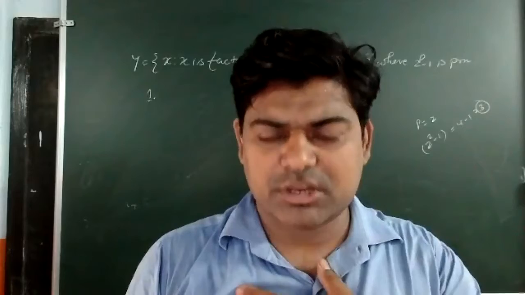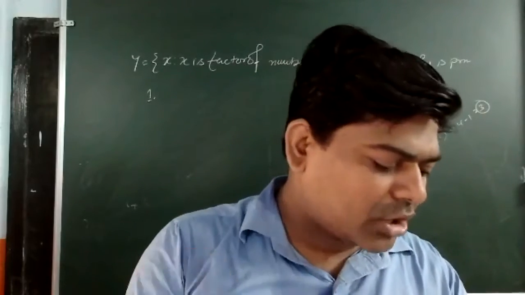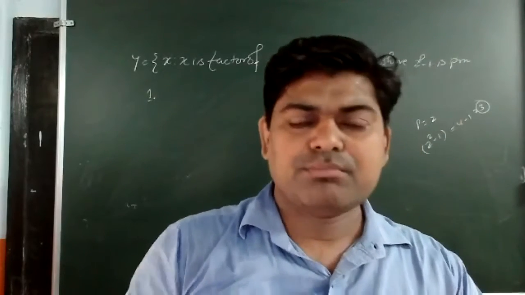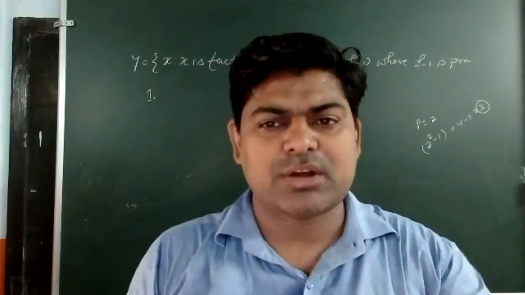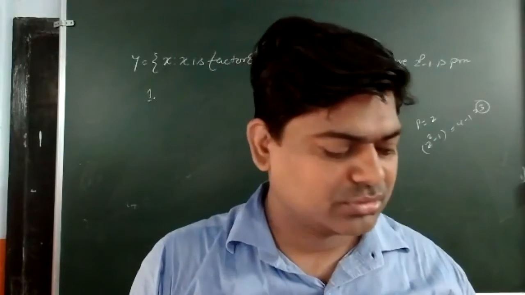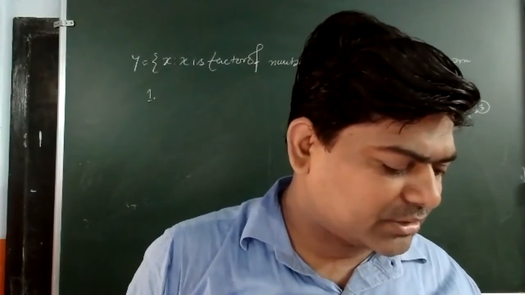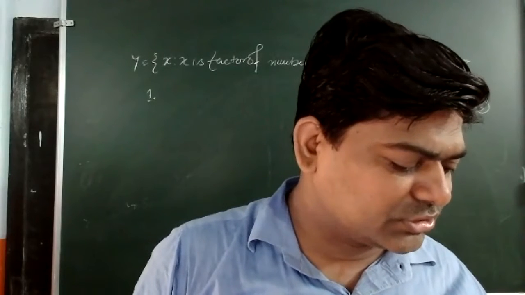But listen to me carefully, what I want to say. I will not write 6 directly, because 2 is a factor of 6 and 3 is a factor of 6 also. But in your book, what has been written? It is written 1, 2, 3, dot dot dot.